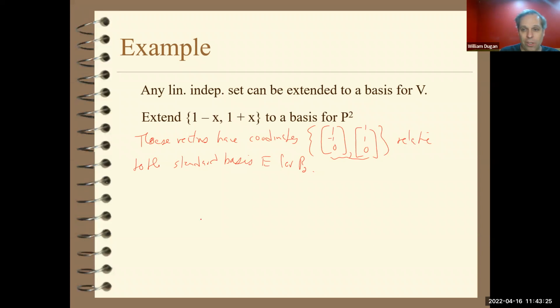Well, there's a couple ways to do it. One way is to look at the span of this set. That would then be a column space. I want to find a basis for the perpendicular component. That would then lead to a vector. That's one way to go about it.